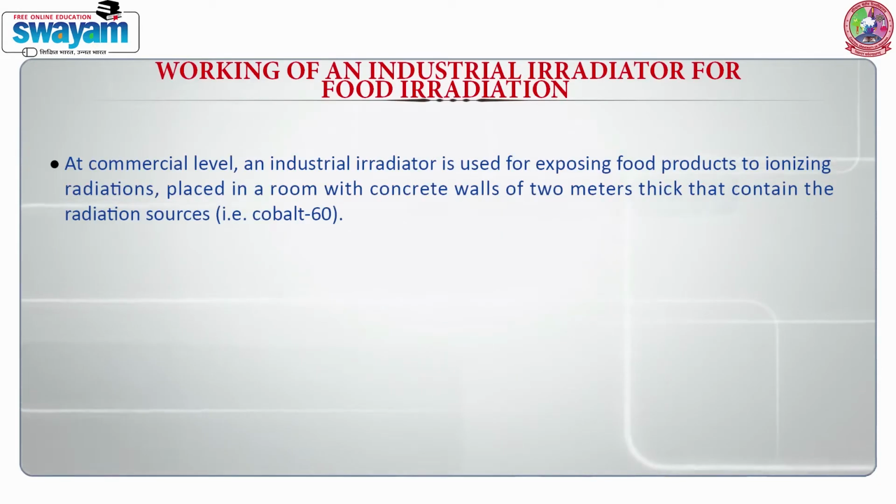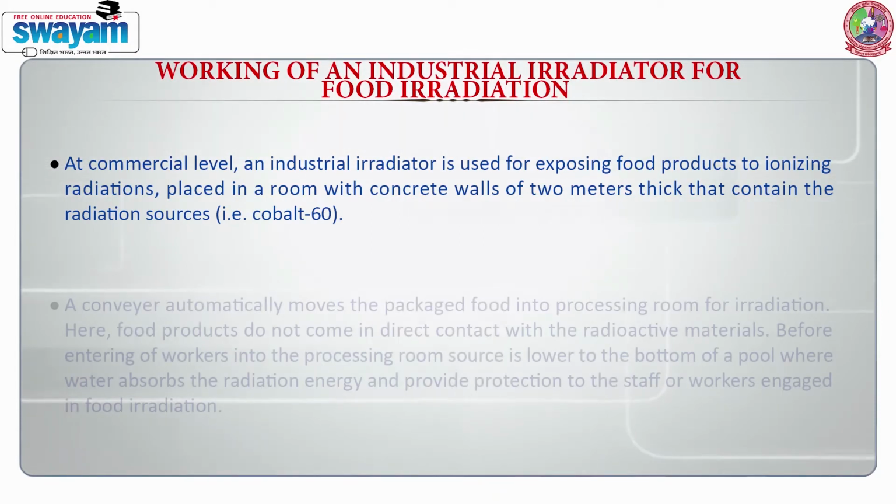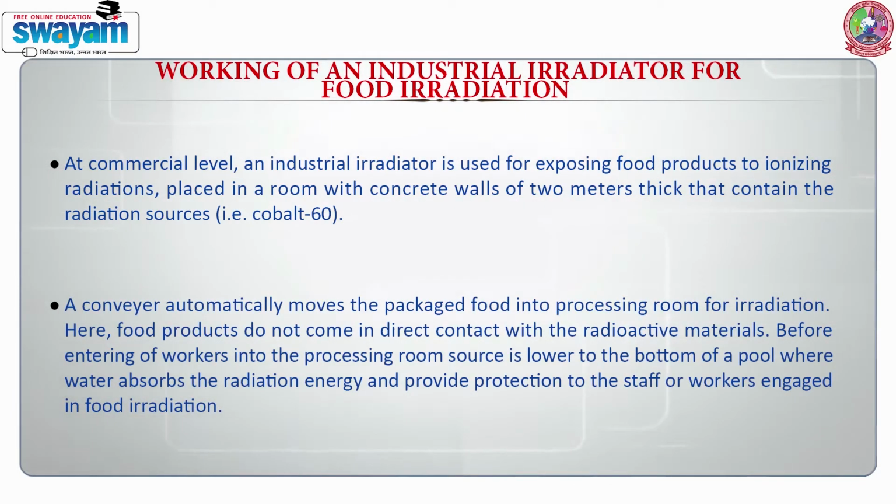At commercial level, an industrial irradiator is used for exposing food products to ionizing radiation, placed in a room with concrete walls 2 meters thick that contain the radiation source such as cobalt-60. A conveyor automatically moves the packaged food into the processing room for irradiation. Here, food products do not come in direct contact with radioactive materials.